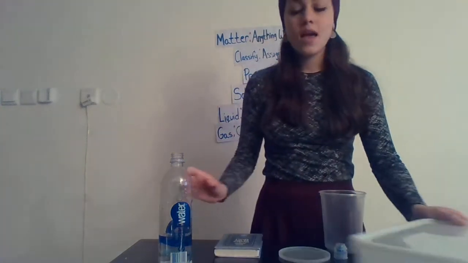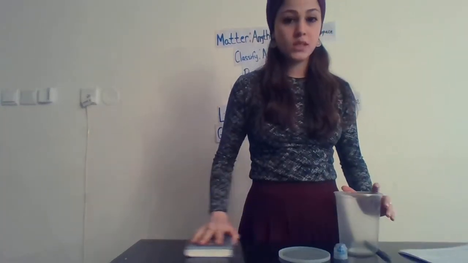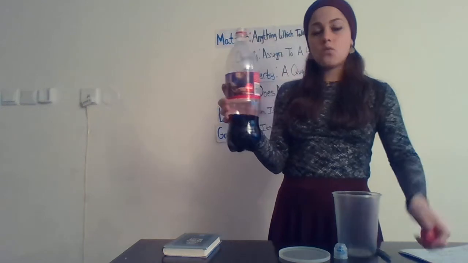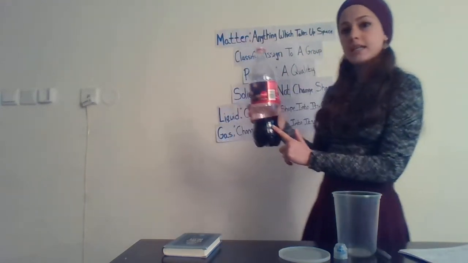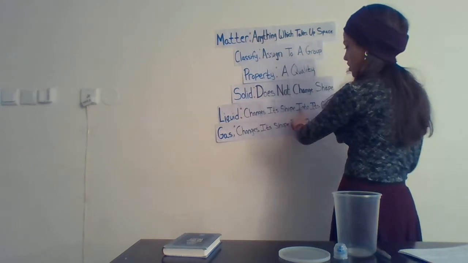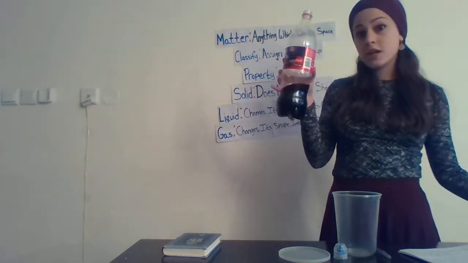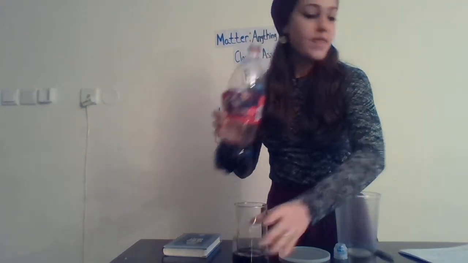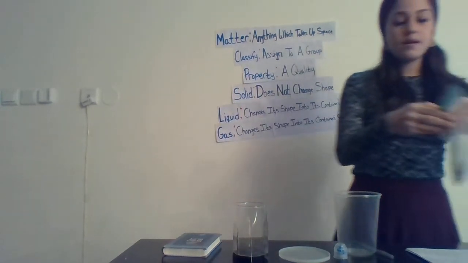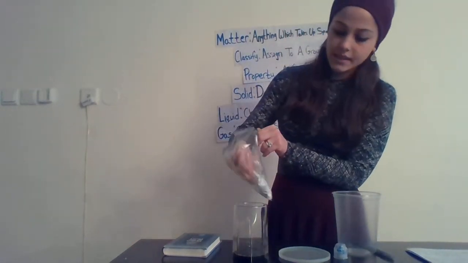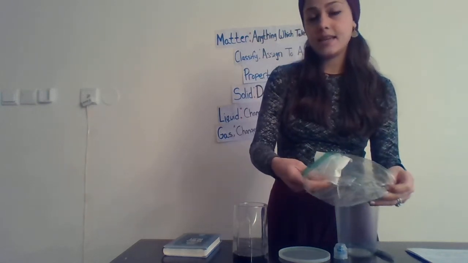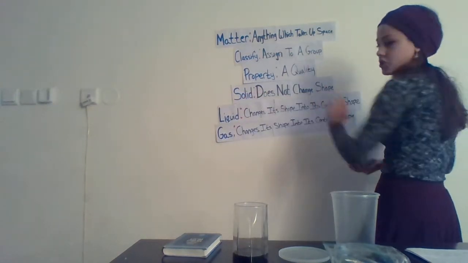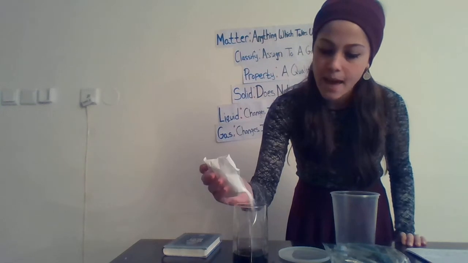Good. Now, I'm going to do a demonstration which will sum up the lesson. I'm going to take Coke. Coke, which state of matter is Coke in? Good, it's a liquid based on its property because it changes its shape into its container that I would put it in. However, it could do so fully or halfway like this one. So I'm going to take Coke, and then I'm going to take baking soda. Baking soda is a little hard to see, but this is in a solid state of matter because it does not change shape no matter what. And this property for solid: does not change shape. And I'm going to pour it in, and look what's going to happen.